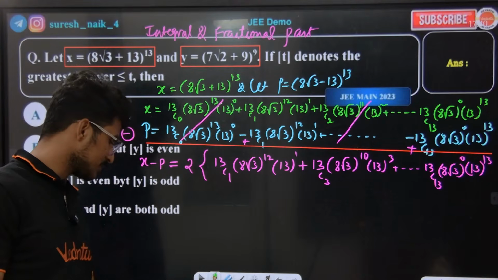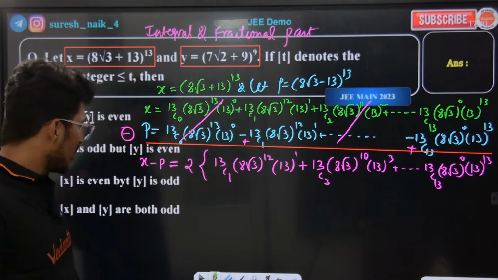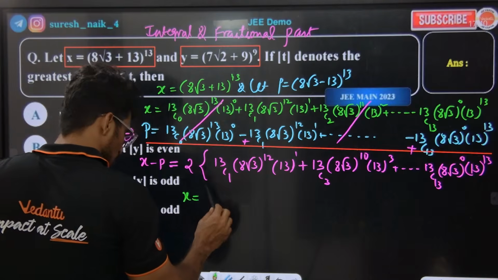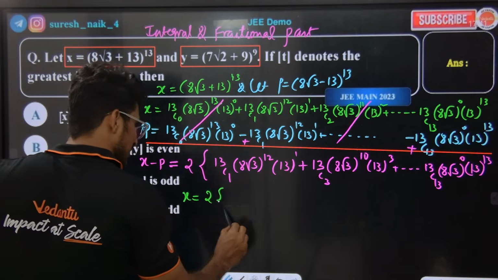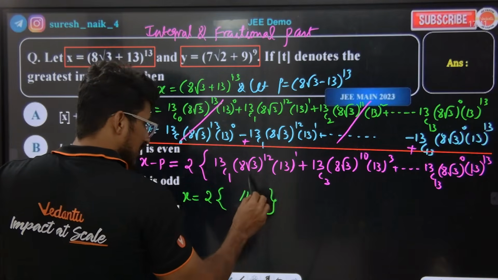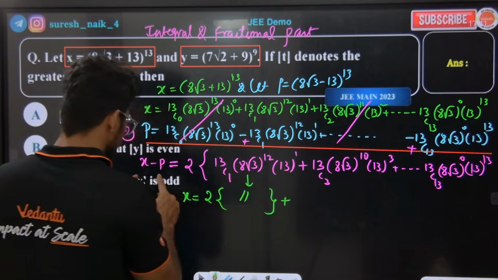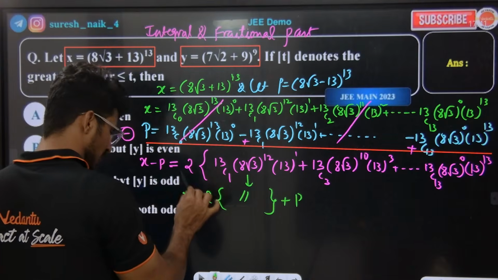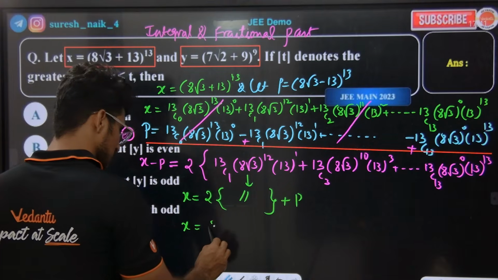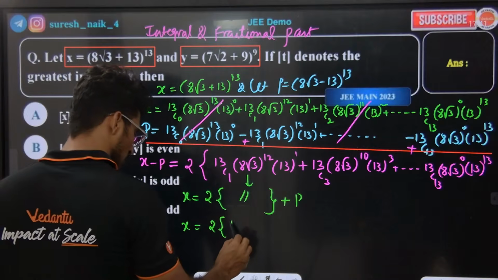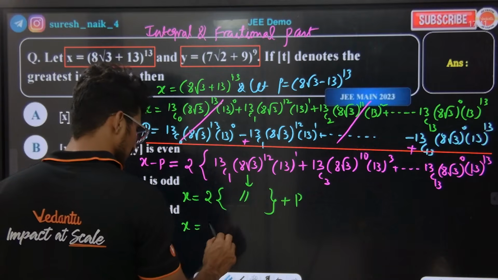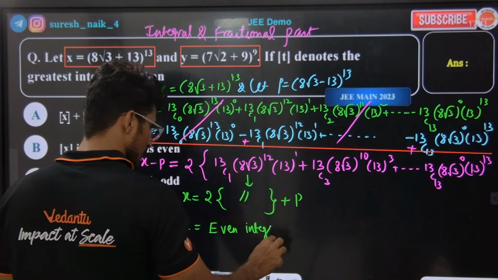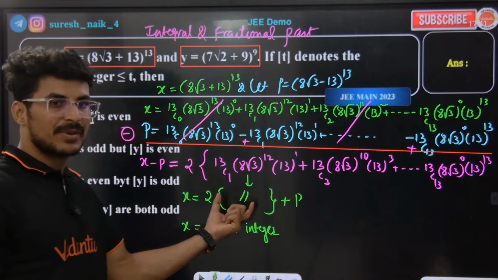Now tell me here, I want you to understand one point. What is x here? x is equal to 2 times of this entire thing, as it is, plus p. Is this entire thing an even integer or not? 2 into something in brackets, an even integer.